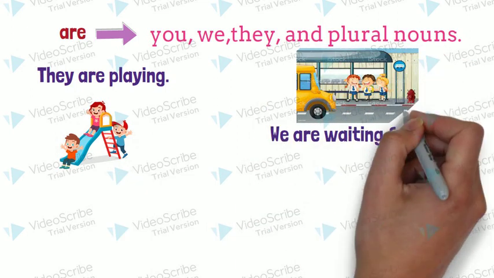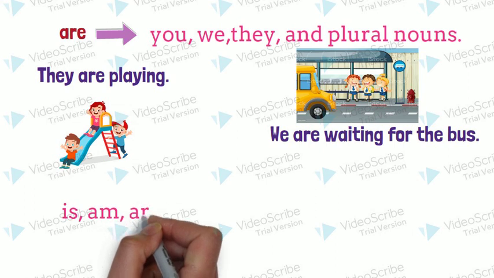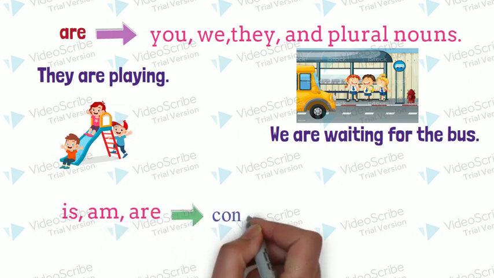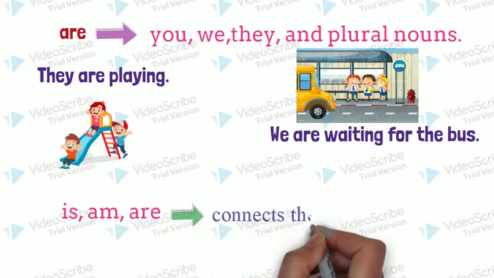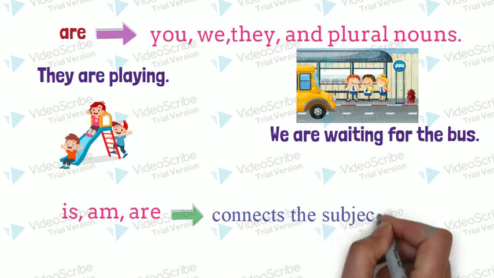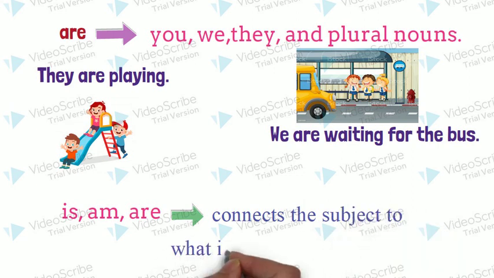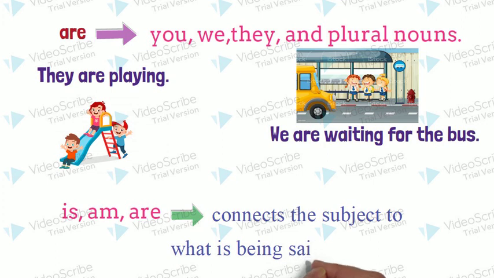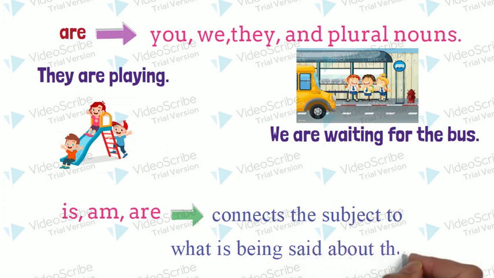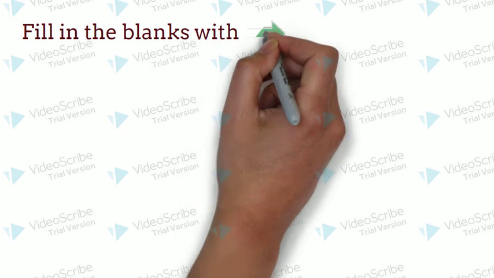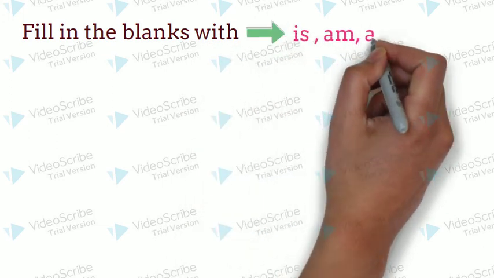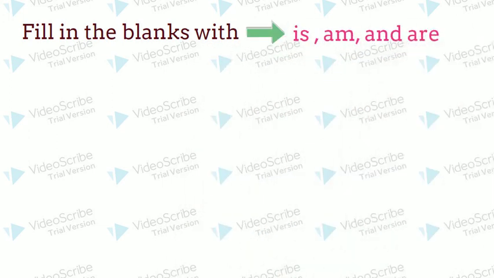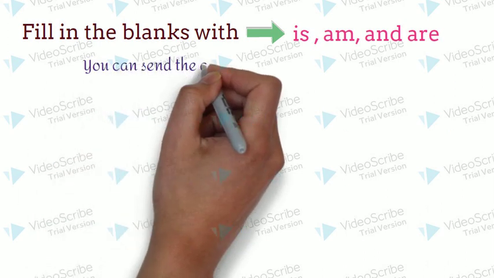Thus, the words is, am, are connect the subject to what is being said about the subject. Wow! I think now you understood the use of is, am, are very well. Let's check it by ourselves. Here is a set of sentences. Read it and fill in the blanks with is, am and are in the proper place. You can send the answers in the comment section.